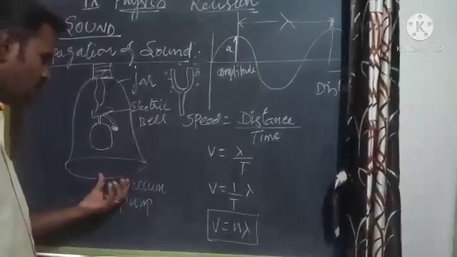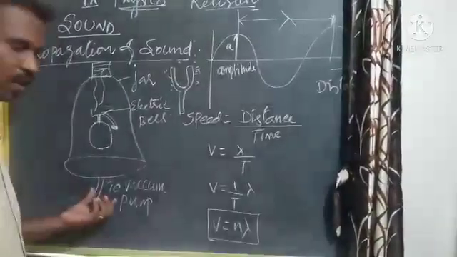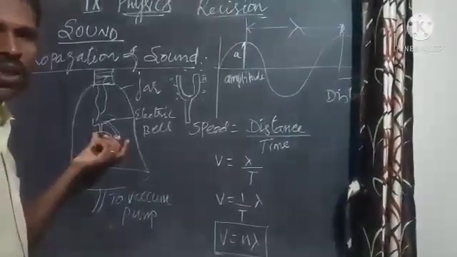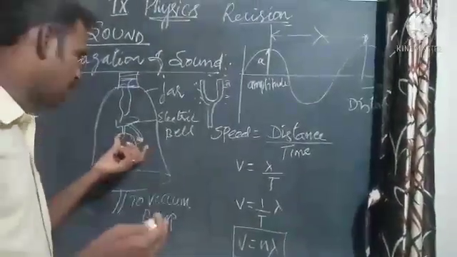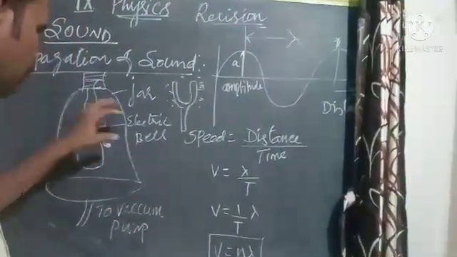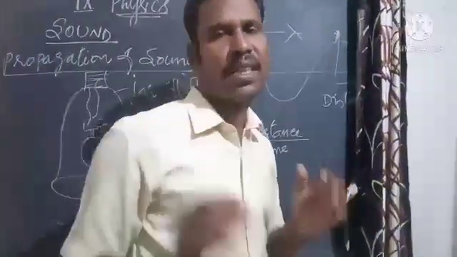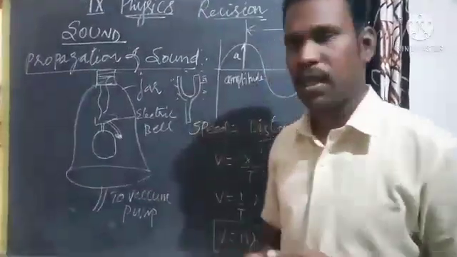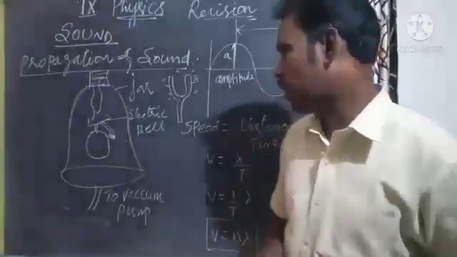Now the airtight jar is evacuated with a vacuum pump. The sound is reduced, feebler and feebler like that. So the sound will be reduced very much. From this activity you can understand that sound needs a medium for propagation. Okay, so this is a very important question for you.